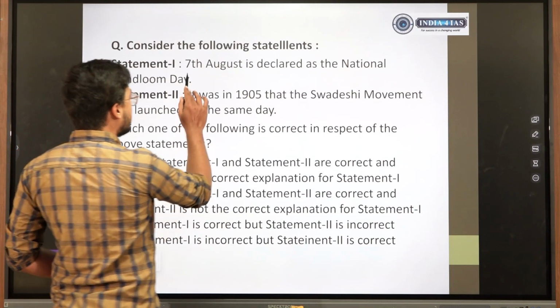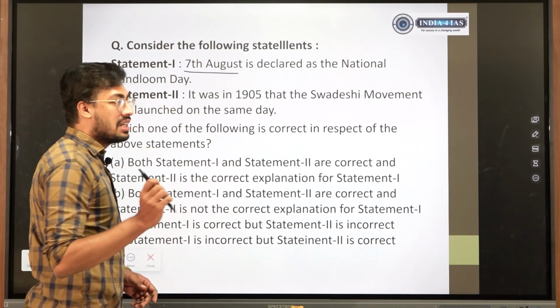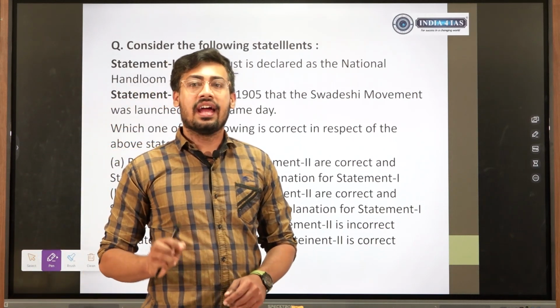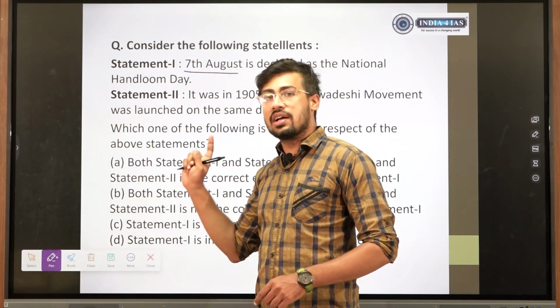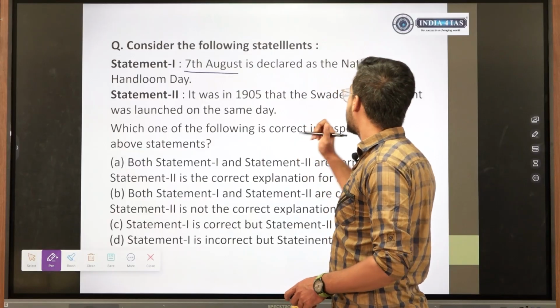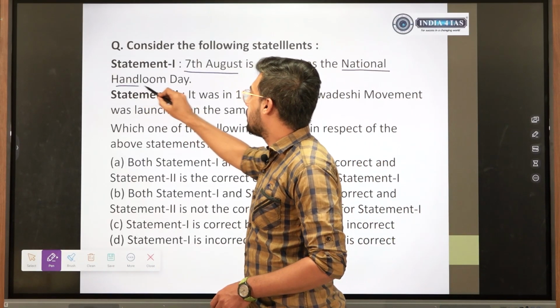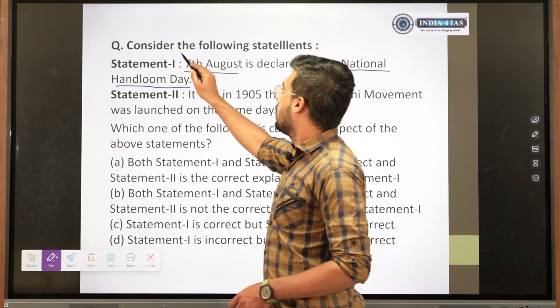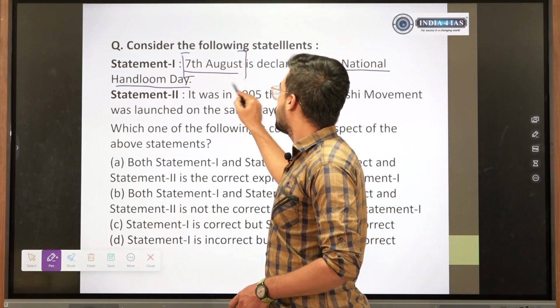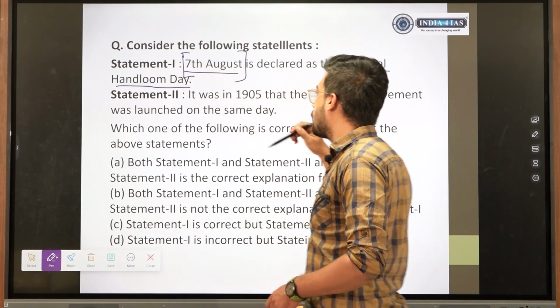7th August, like I said, the date is not something we study in detail when it comes to UPSC. Had it been a Group C or Group D exam, we would have read dates. 7th August is declared as National Handloom Day. It's possible. Suppose you did not know the date, then how could we have solved it?